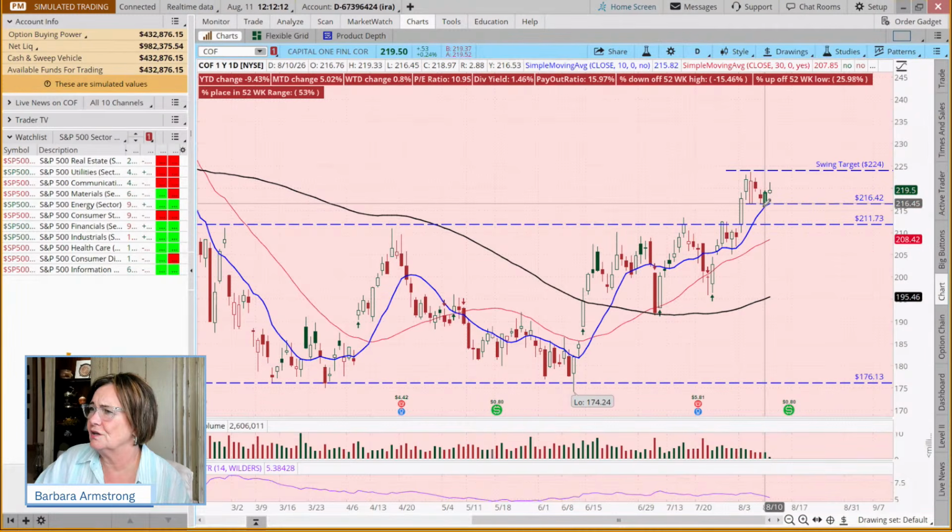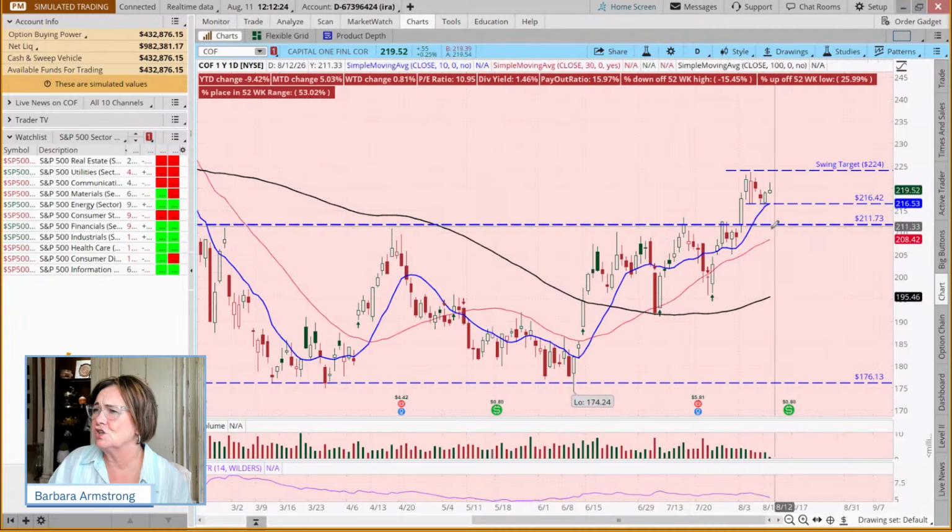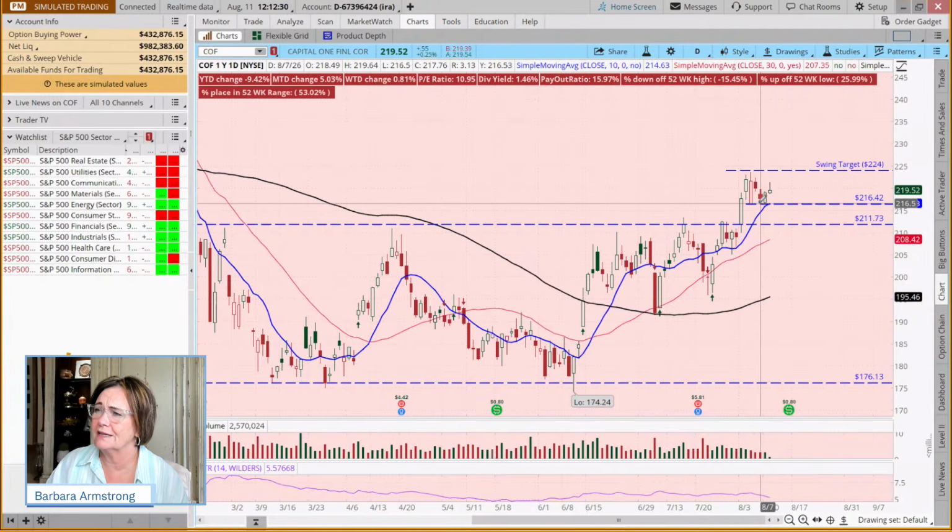So if I took 216 times 0.97, I could put my stop at 209.52. And that would also be just below this. But that's based on a number that's 3% below this 216.42. Okay.